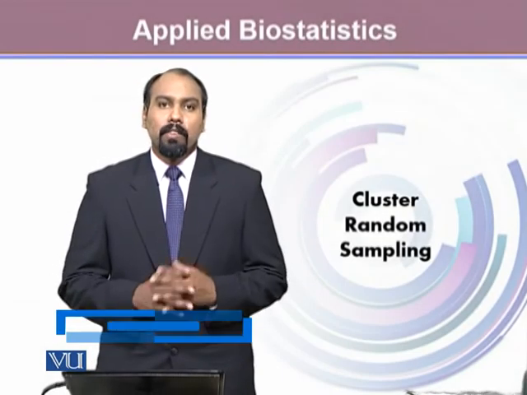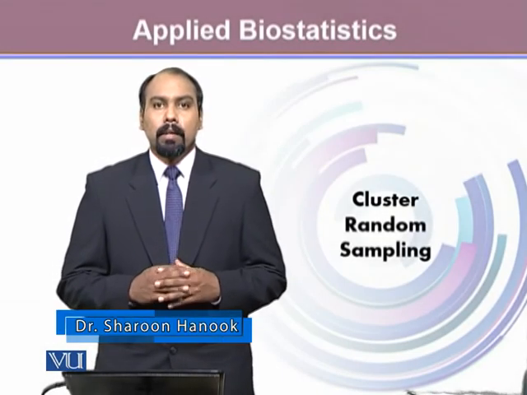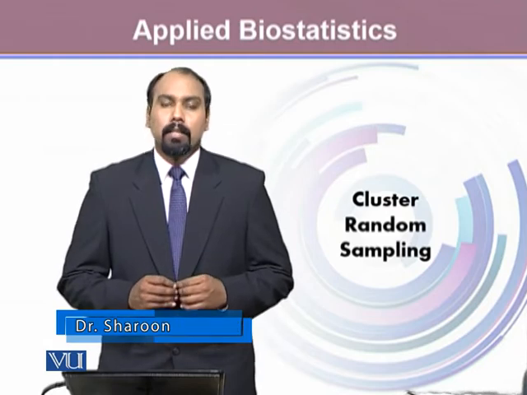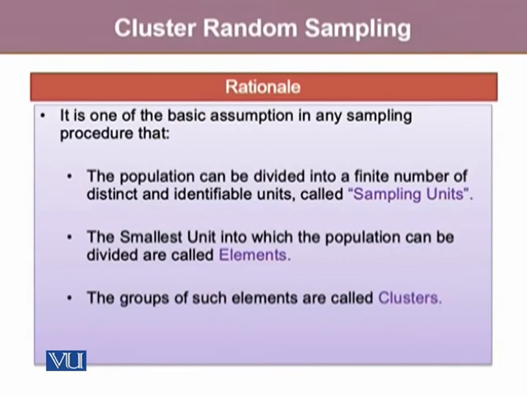In this module, we will be talking about another sampling methodology, which is cluster random sampling. It is one of the basic assumptions in any sampling procedure that the population can be divided into a finite number of distinct and identifiable units called sampling units. Moreover, the smallest units into which the population can be divided are called elements. And when we group those elements, we call them clusters.